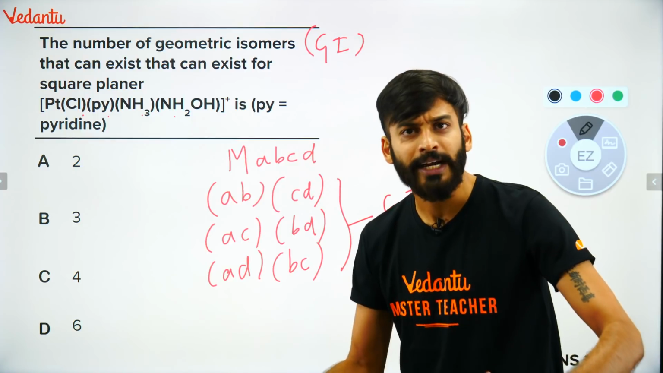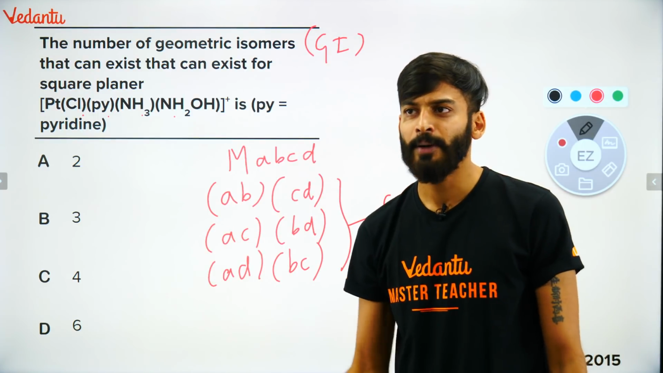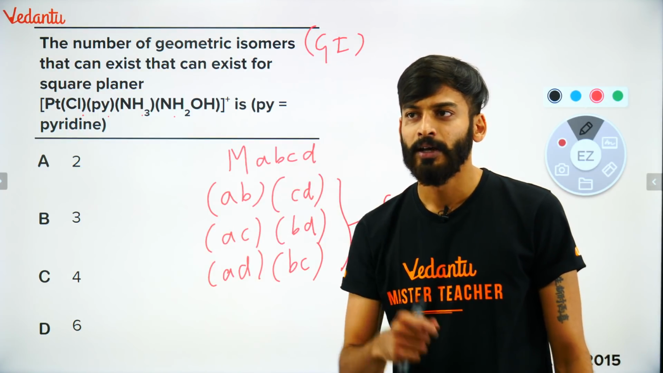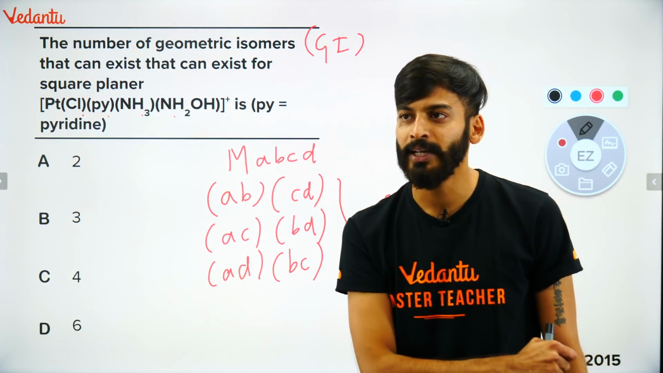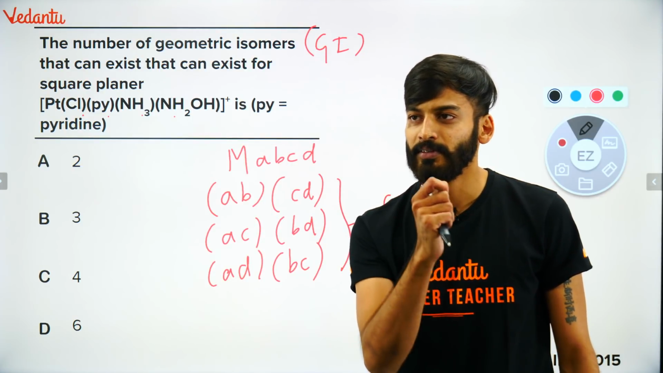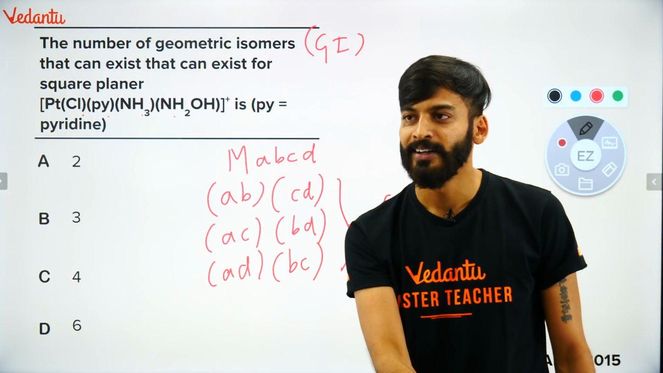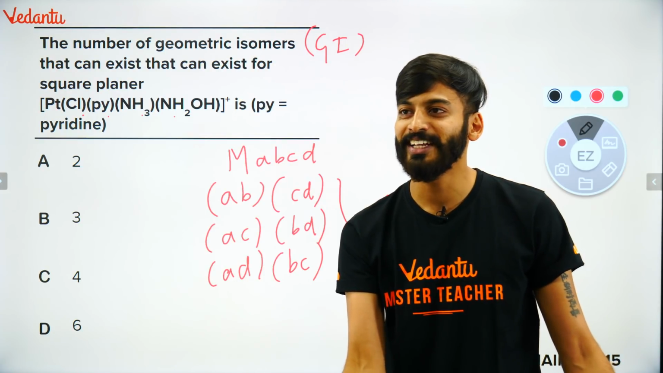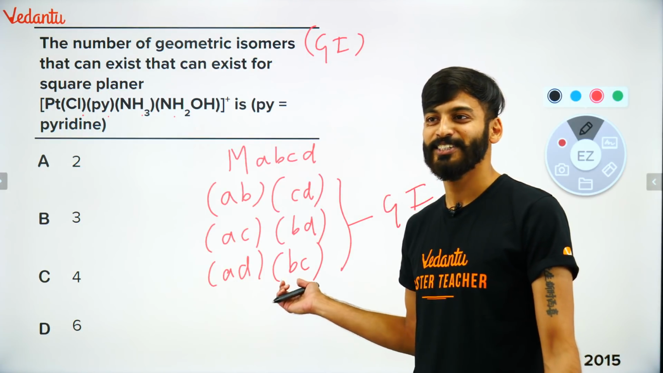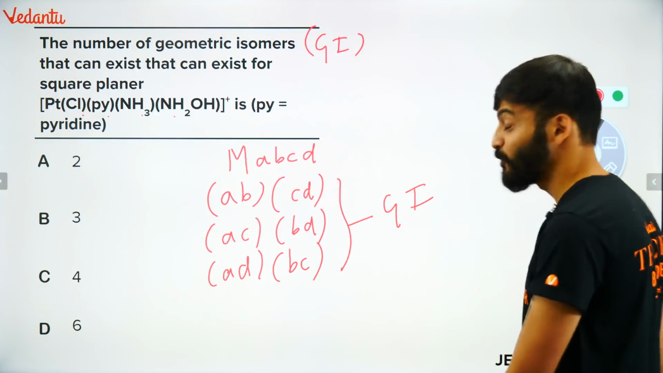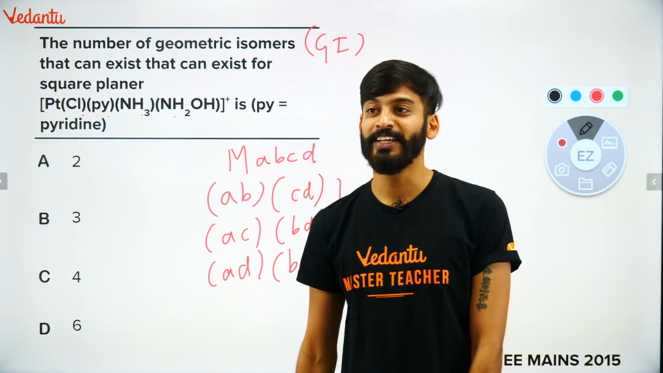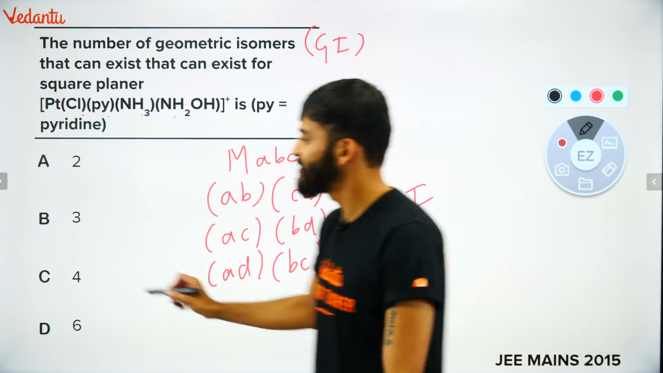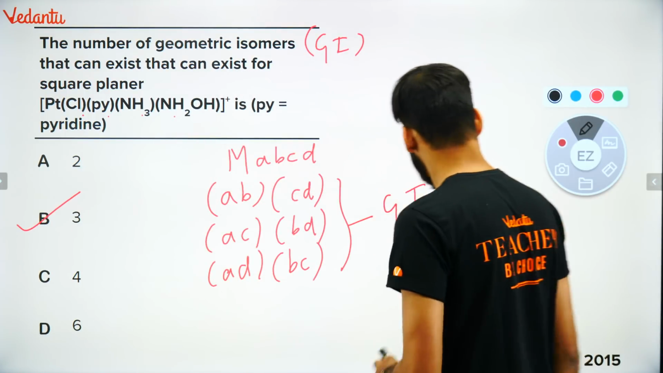Did we need to write any kind of structure for it? क्या हमें कोई structure बनाने की जरूरत पड़ी? नहीं पड़ी. Without even drawing any structure, we got the answer. So this question is so easy, and this came in 2015, JEE Mains 2015. Very nice. So answer is clear. Answer is B. आगे बढ़ता हूँ. Moving on.